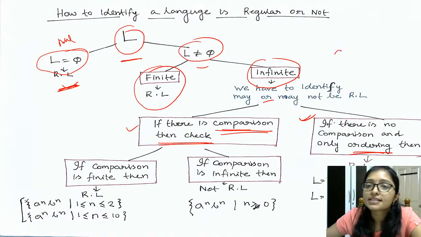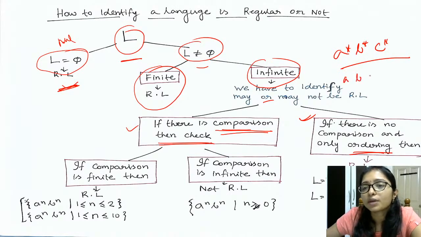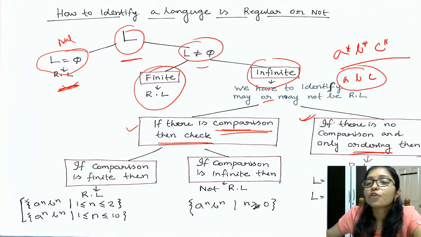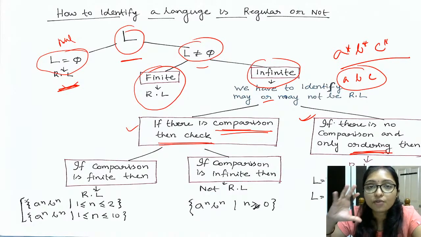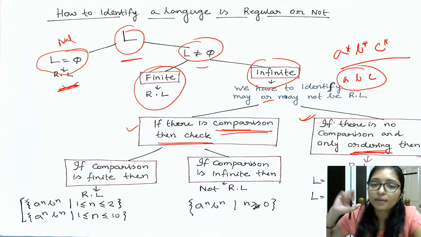Only ordering means A star, B star, C star. So in that way there is no problem, A will come first, then B will come, then C will come, right? So easily we can draw the finite automata for that. For the ordering there is no problem, but for the comparison you have to check where is the problem.